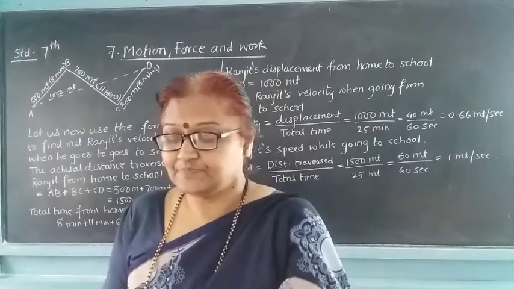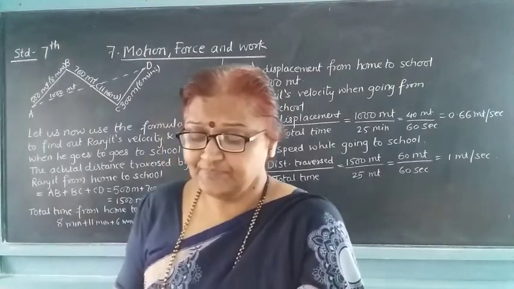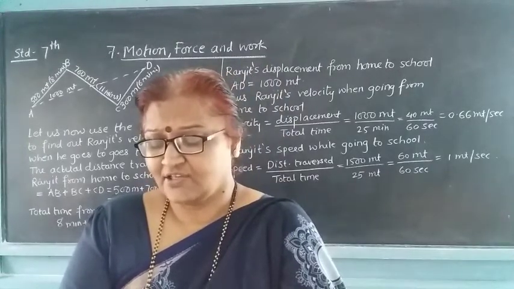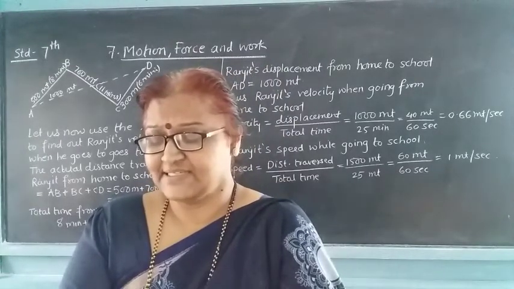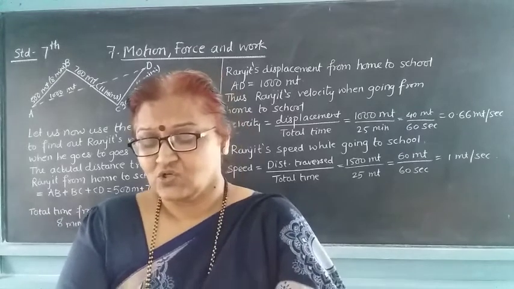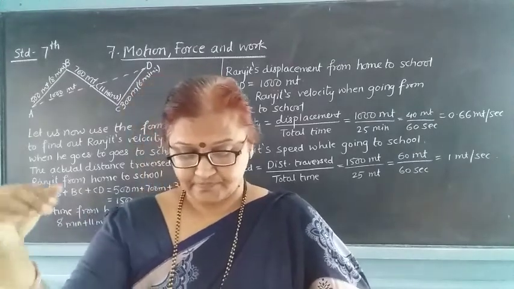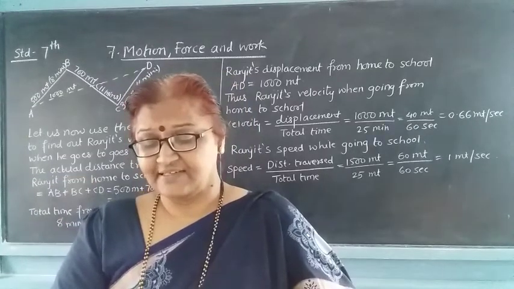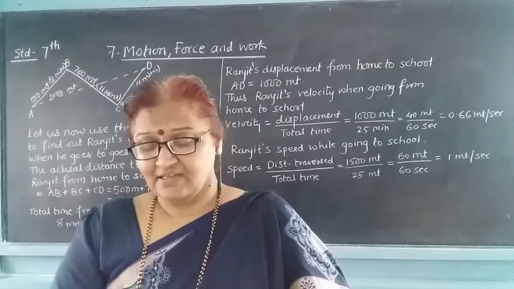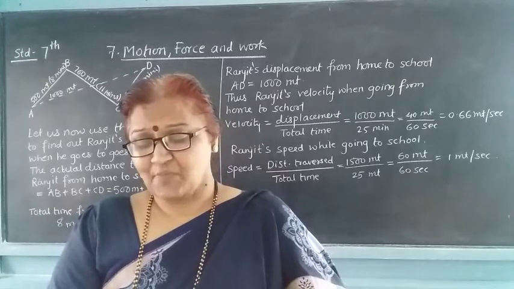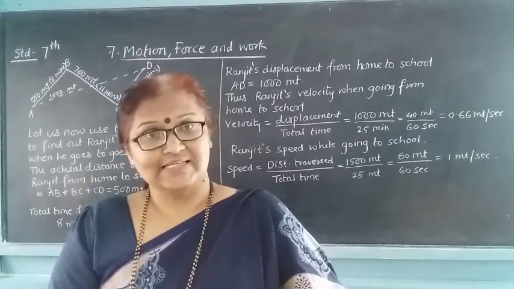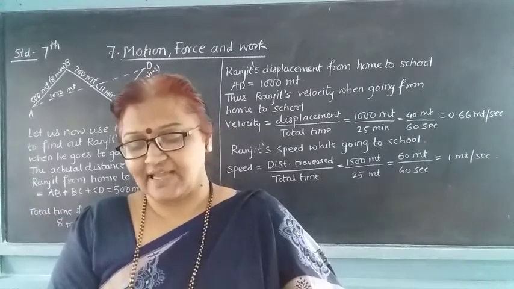Then see here, next one. The unit of the speed or the velocity is written as meters per second. So what will be the formula of speed? It is given there in the box. Distance traversed upon total time, and velocity is displacement upon total time.